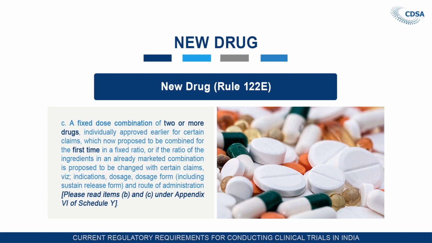If someone has to change its ratio, for example, if it was paracetamol 500 milligram and now it has to be changed to 600 milligram, then it is also considered as a new drug and FDC. If the ratio has changed, then it becomes an FDC and new drug. If its indication is changed, then again it becomes a new drug.